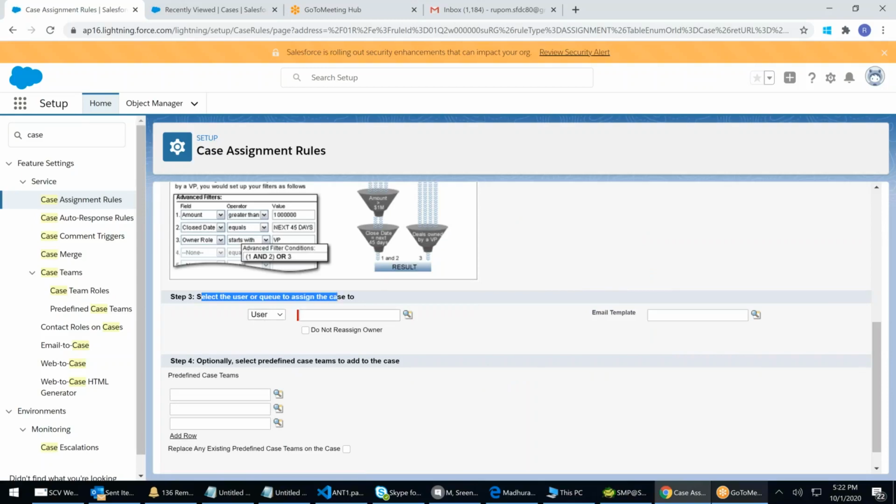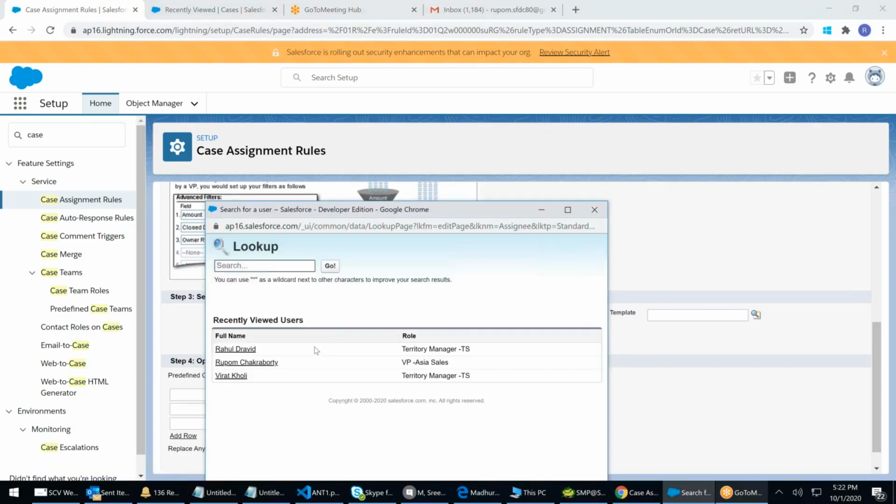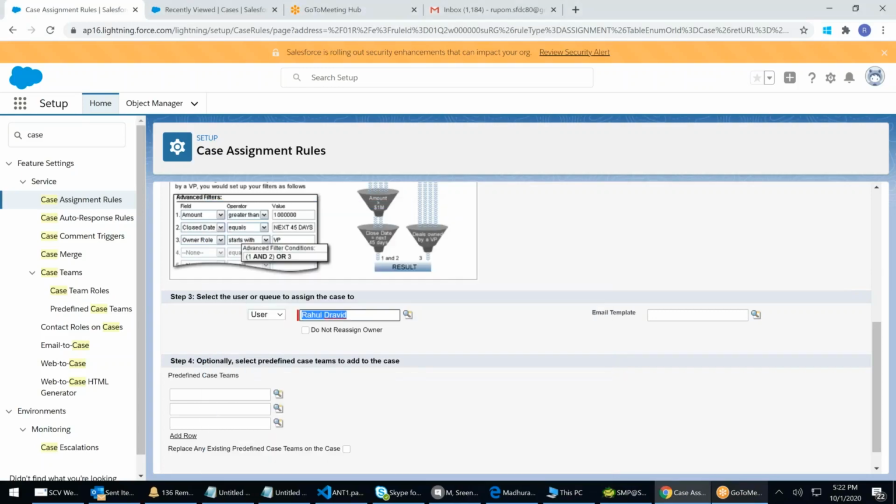Select the queue or a user to be automatically assigned. I'll select a user, and you can say assigned to Rupam or assigned to Rahul Dravid automatically. Email template: you can create a communication template on the case, and you can send, this case has been assigned to you.